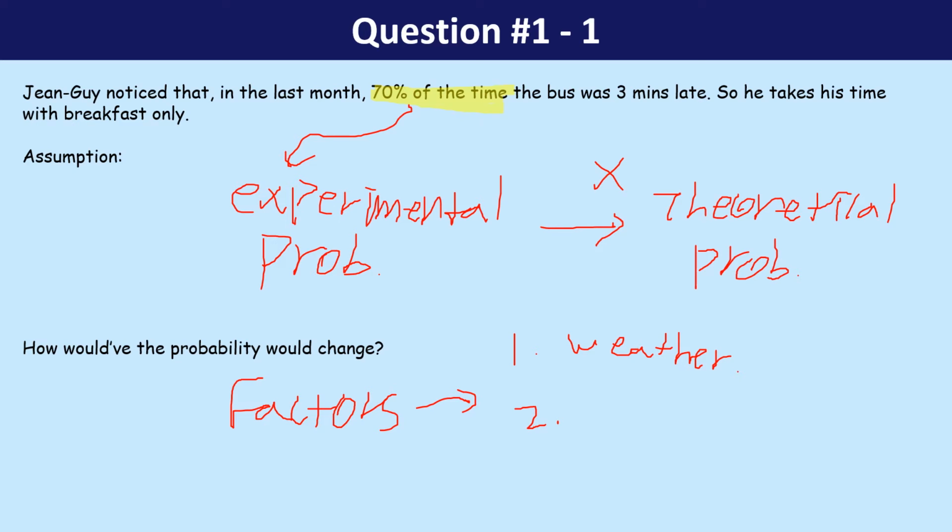This portion was not on the homework, so please write it down. Number 2, traffic situation perhaps. And number 3, any type of accidents, right? This is one of the reasons why, before COVID time, if you go to any places for a field trip and so on, you need to write down several agreement forms, one of them is a possible injury form. When it comes to that, a traffic accident is possible, even though theoretically it doesn't work, assuming that the driver is perfect and those kinds of things. But experimental probability, it may happen.